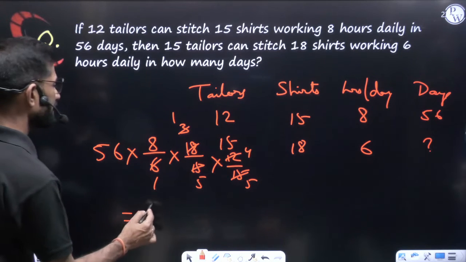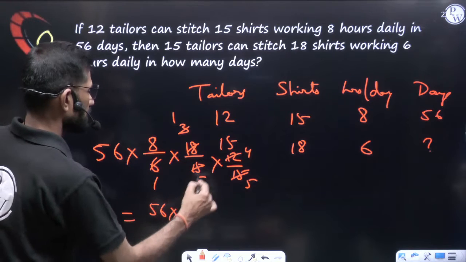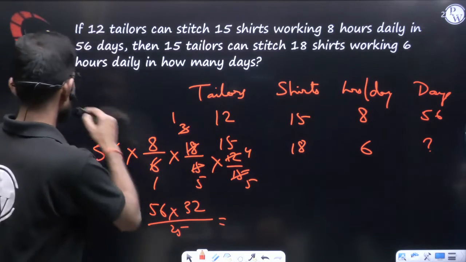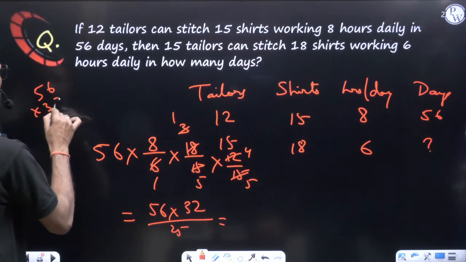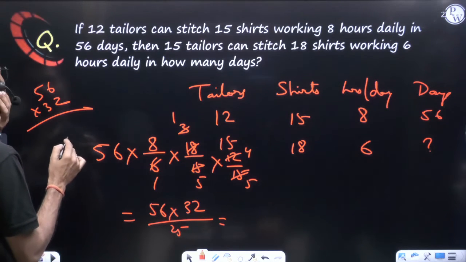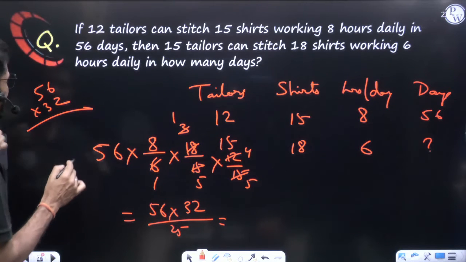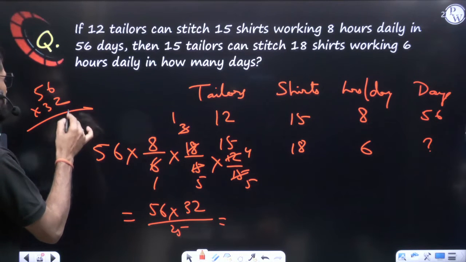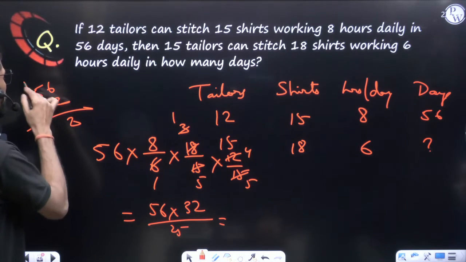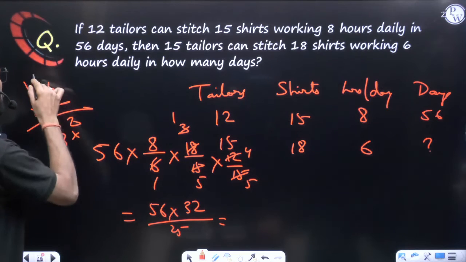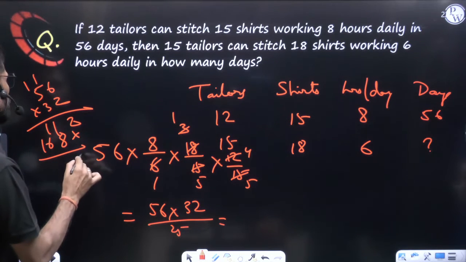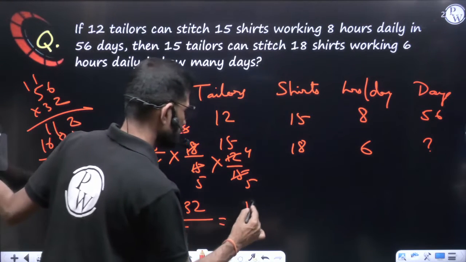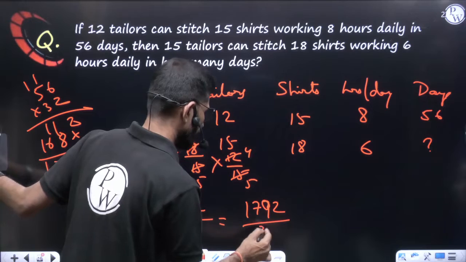Overall you will be getting 56 into 32 by 25. Let us make it 56 into 32: 6 2s are 12, 2 and 1 carried; 5 2s are 10, 1 more makes 11; 6 3s are 18, 8 and 1 carried; 5 3s are 15, 1 more makes 16. It will be 1792 by 25.